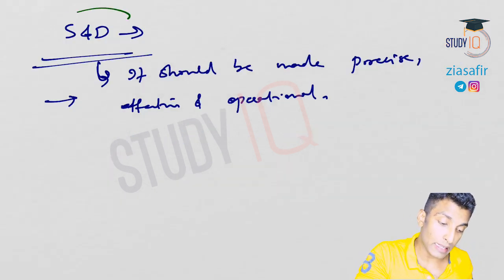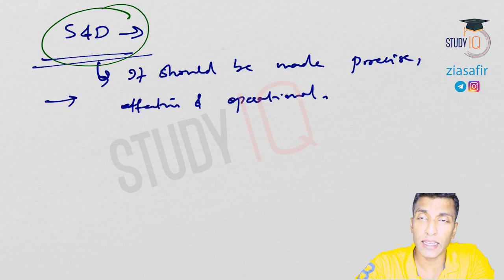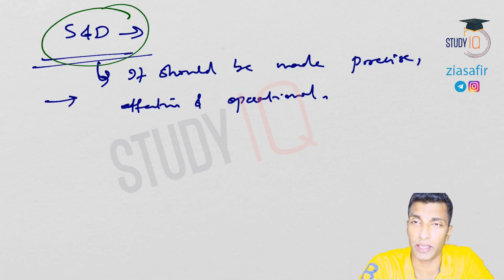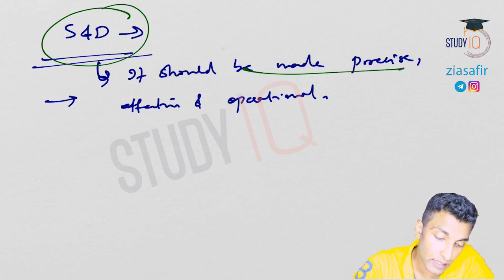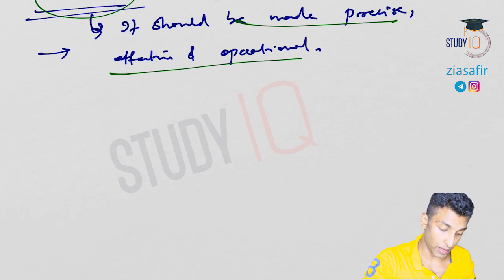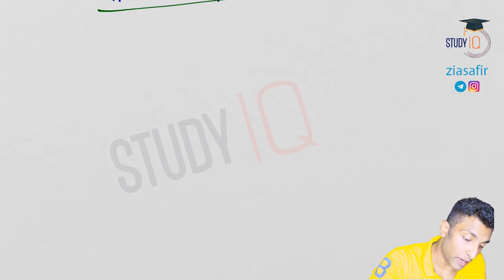Now next is S&D. See, S&D is special and differentiated treatment. I have already told you what you mean by this in the previous discussion on the agreement on agriculture. So what is this? Some unilateral concessions are actually given to developing countries and least developed countries. Okay, so that has to be made precise, effective and operational. That is the next requirement. Then the next one is related to labor issues.